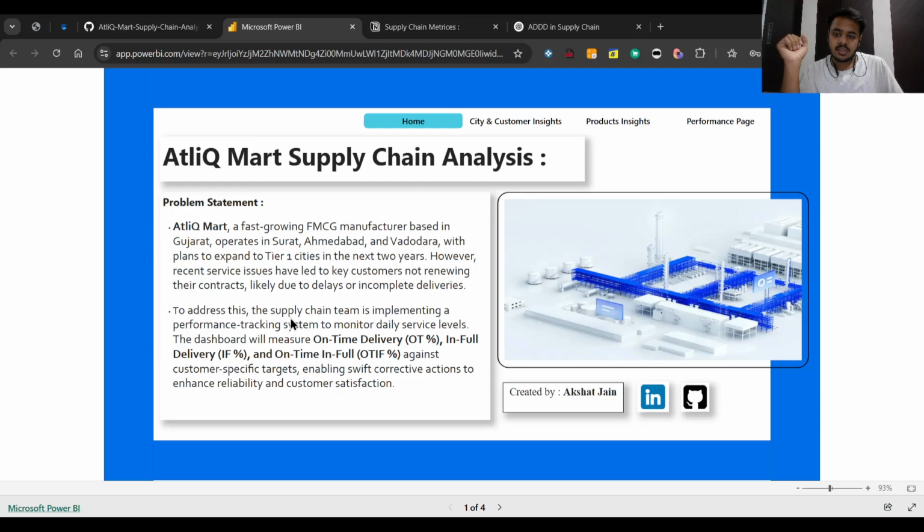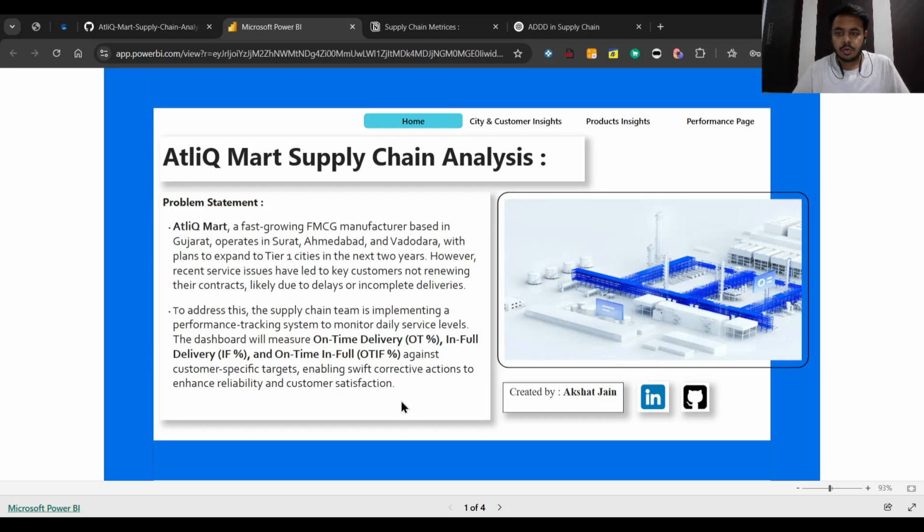To address this, the supply chain is implementing a performance tracking system to monitor daily service levels. The dashboard will measure on-time delivery percentage, in-full delivery percentage, and on-time in-full delivery percentage against customer-specific targets, enabling corrective actions to enhance reliability and customer satisfaction.